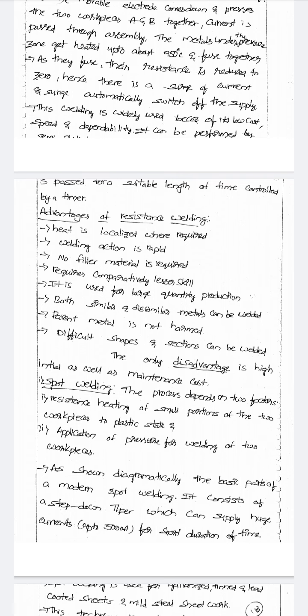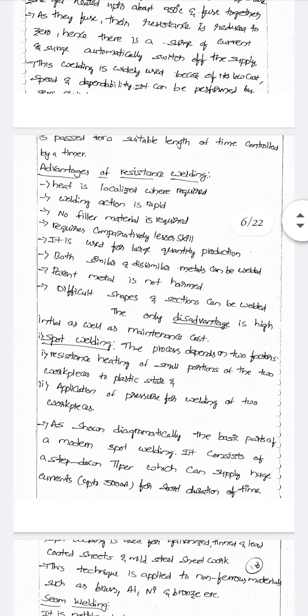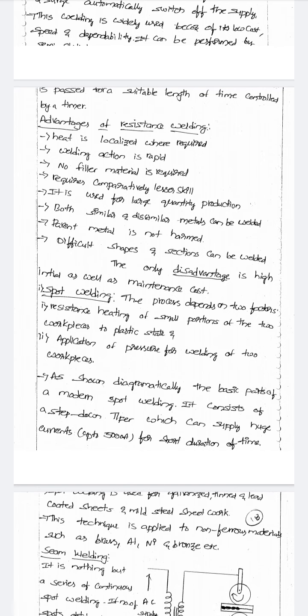Both similar and dissimilar metals can be welded, and the parent metal is not harmed. The only disadvantage is that the equipment and maintenance cost is high.